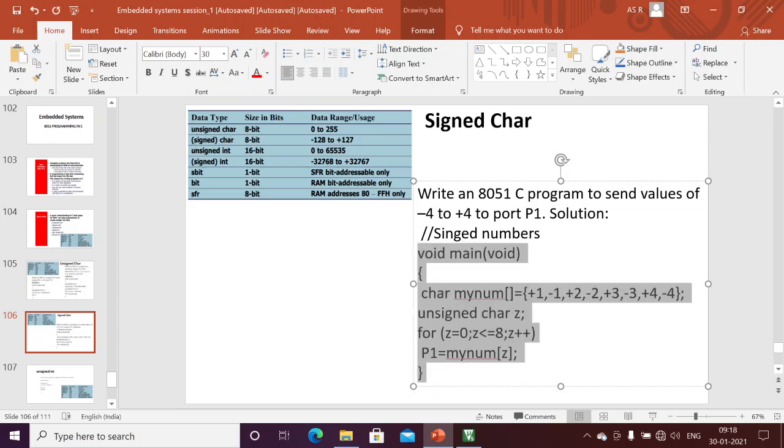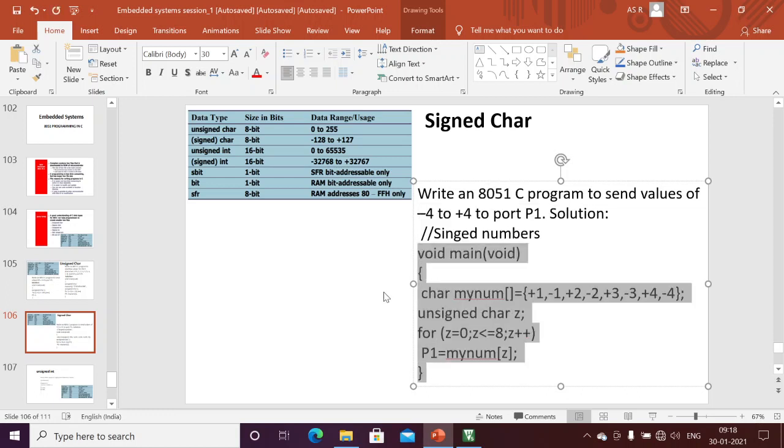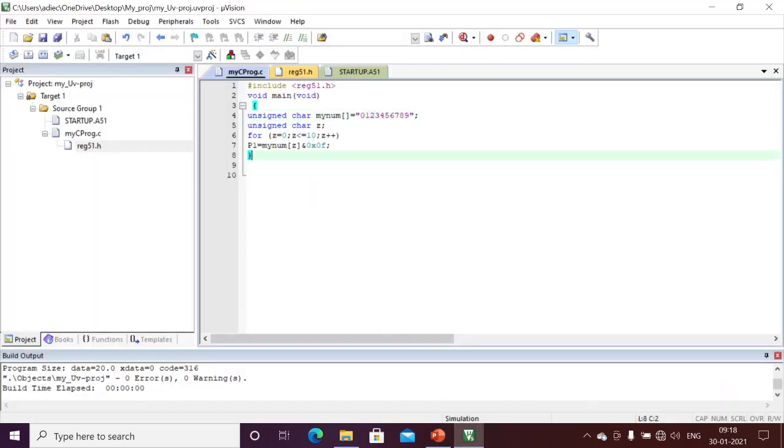Now I can write the same program. Write an 8051 C program to send the values of minus 4 to plus 4 to port 1. I just want to write negative values as well as positive values to port 1. This is a simple program. I am just copying it here. I will explain it in a similar way. It will be treated as a signed char array.